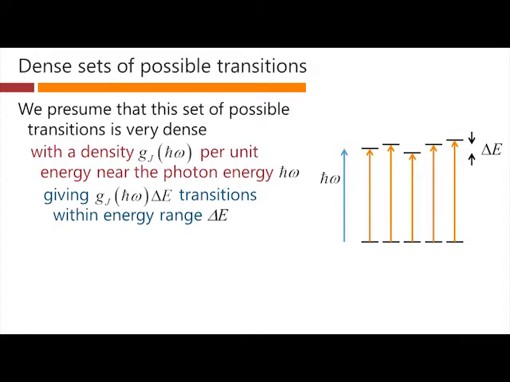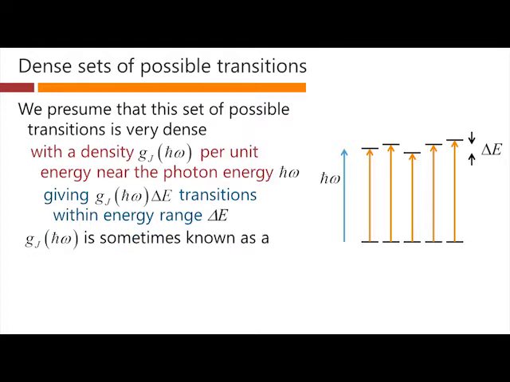That is, that within some range here of possible photon energies, for example, with photon energies anywhere from this amount all the way up to, say, this amount here, separated by some amount of energy, delta E, we would find a total of Gj of h bar omega times delta E. So Gj of h bar omega is the density of possible transitions in energy, and then we multiply that by a small amount of energy to get the total number of transitions within that energy range.